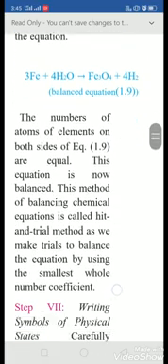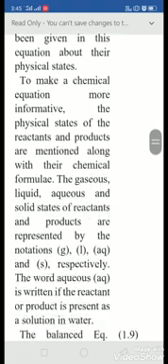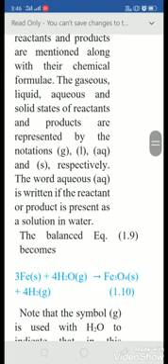This is a very easy method, and the 3 and 4 are the numbers we write before the molecules to balance the chemical reaction, while the small subscript numbers are part of the symbol. We cannot change them, but the 3 and 4 we can easily change, as we add them for balancing the chemical reaction.